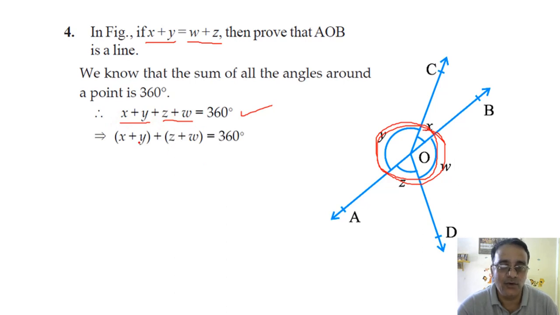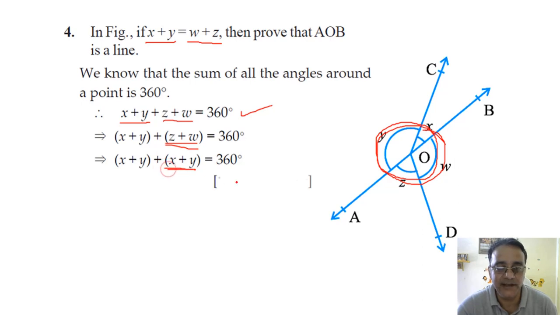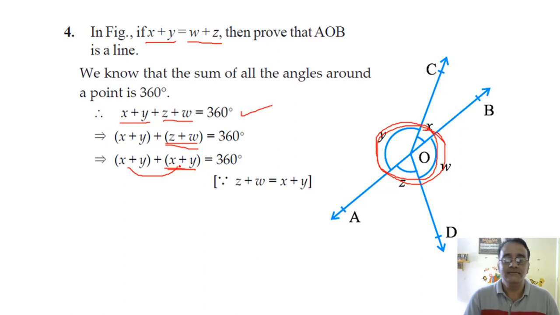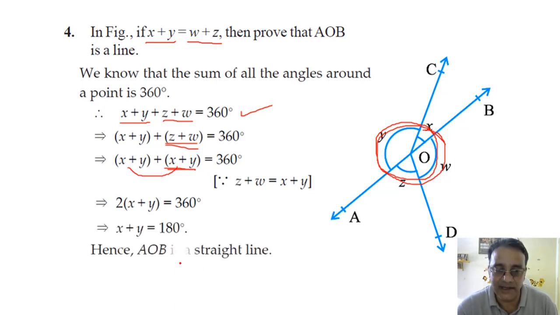अब कोई एक को रिप्लेस कर देंगे, either x plus y as z plus w या z plus w as x plus y, because these two are equal. So we'll replace this one. इसको हम लोग रिप्लेस कर दिए x plus y से. Why? Because these two are equal. Now this will become 2 times x plus y is equals to 360. So what is the value of x plus y? 180 degree. Right. So this will imply AOB is a straight line. Any doubt? No, sir. Okay.